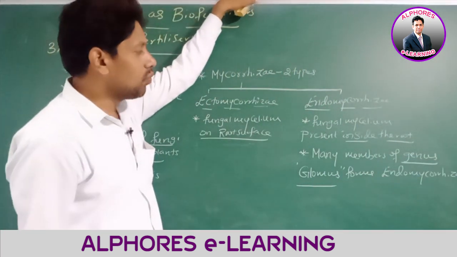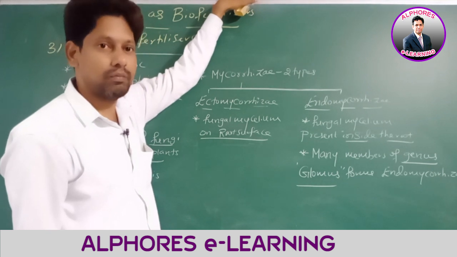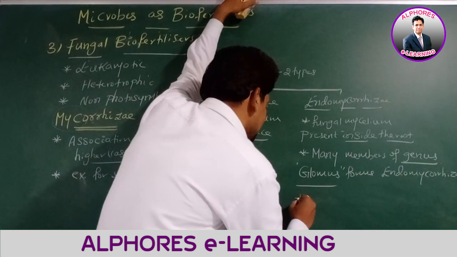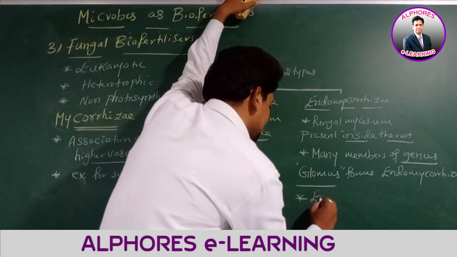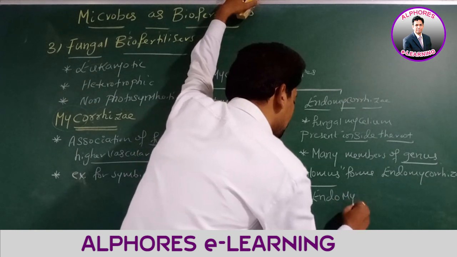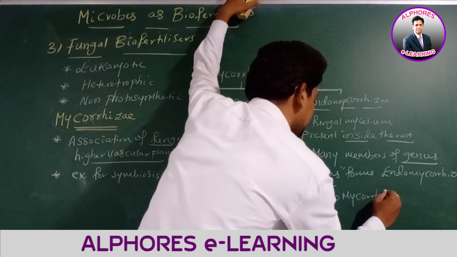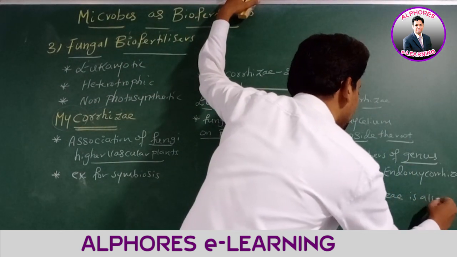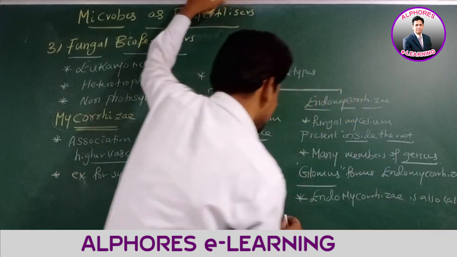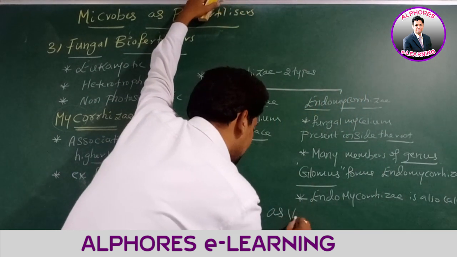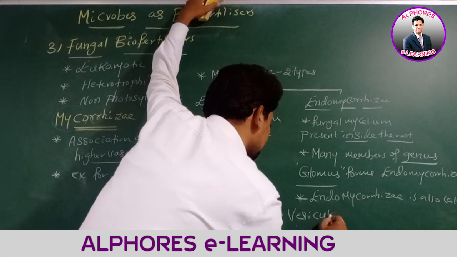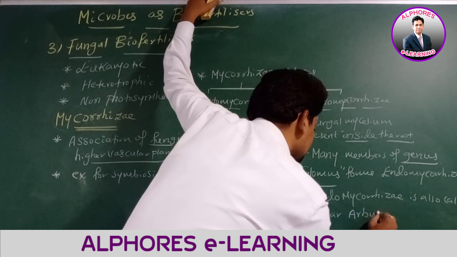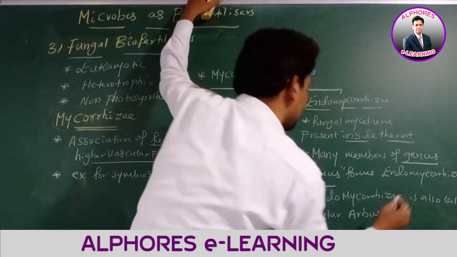Sir, what is another name for endomycorrhiza? Endomycorrhiza is also called vesicular arbuscular mycorrhiza.